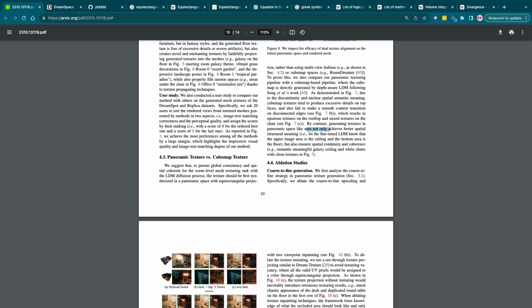Generating textures in panoramic space like ours not only achieves better results, meaning it lets a fine-tuned diffusion model know that the upper image is the ceiling and the bottom area is the floor, but also ensures global continuity and coherence.